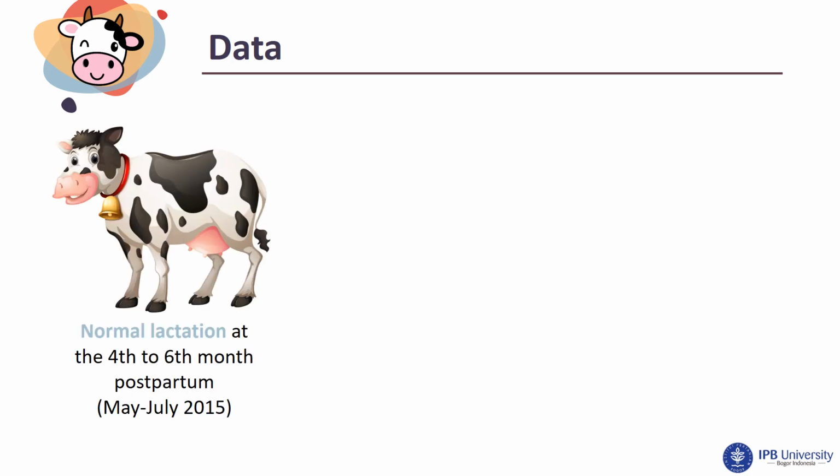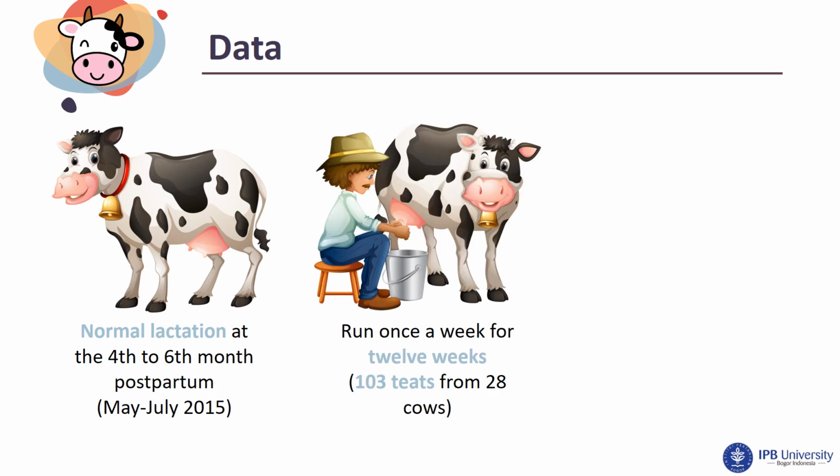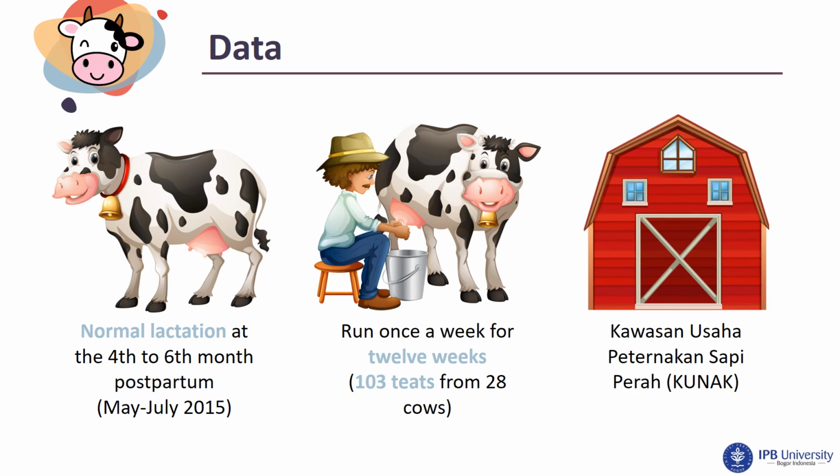The selected individual samples were the dairy cows in normal lactation at the 4th to 6th month postpartum, from May until July 2015. The observations were run once a week for 12 weeks with 103 teats from 28 cows in the Pusat Peternakan Sapi Perah area, Bogor District. The treatments that the cattlemen gave to the dairy cows were similar in procedures. The treatments were like feeding a cow with fresh grass twice per day, cleaning the cows and the cage before the milking process twice per day, milking process using oil lubrication, and water availability.